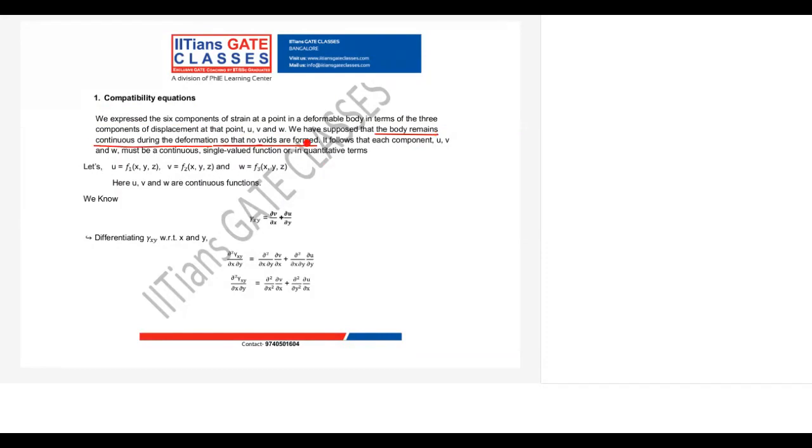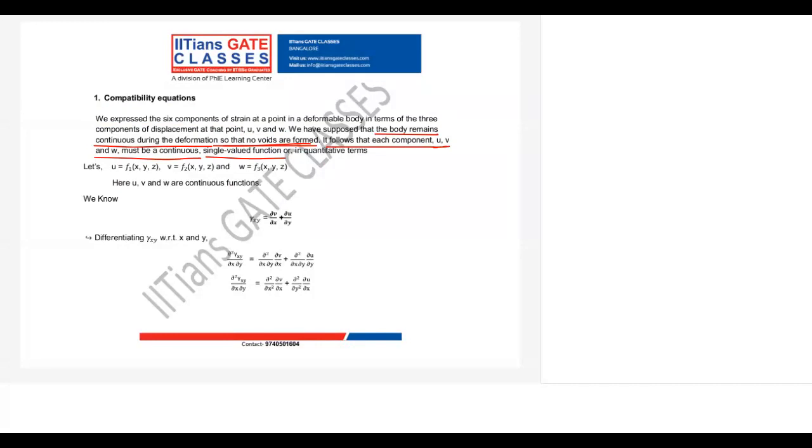So that means if you take any point in the deformable body, your u, v, and w must be continuous and single valued functions. From here itself they have asked one question, what the compatibility equation represents. The compatibility equation is nothing but your continuity equation in solid mechanics.